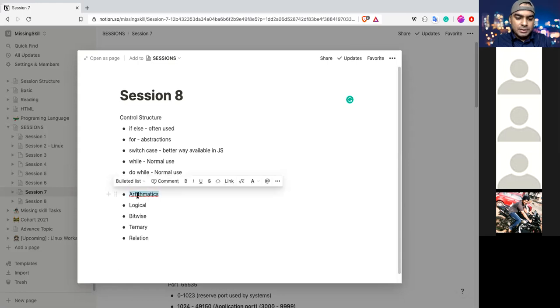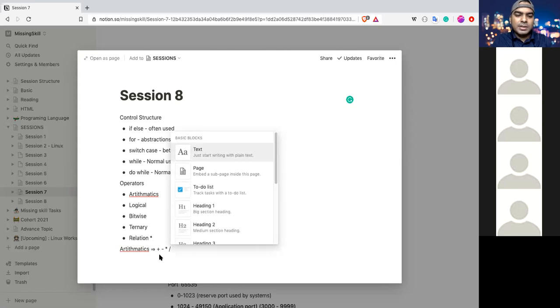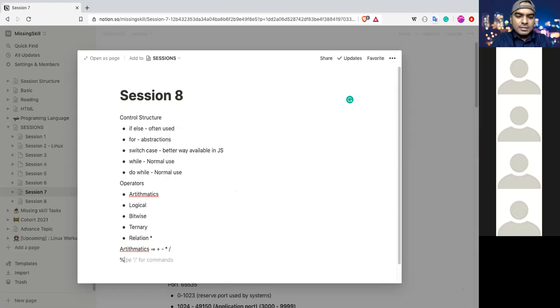What are the arithmetic operators? We have plus, minus, star, division, addition, multiplication, and modulus.